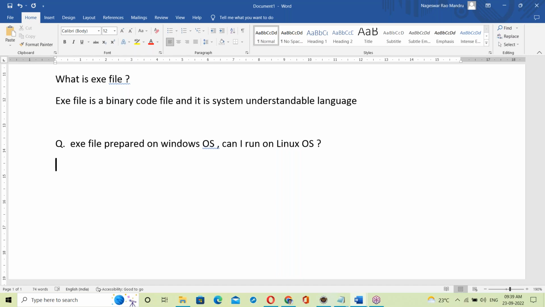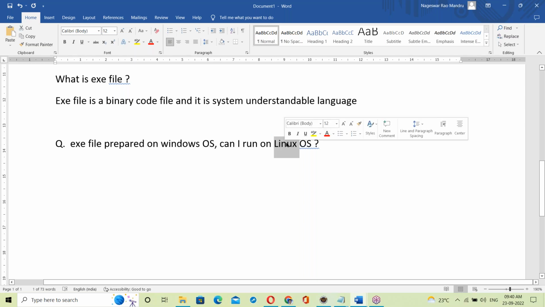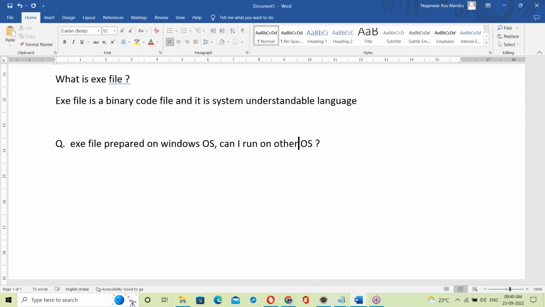An exe file prepared on Windows OS. Here is the question: can I run it on Linux or any other operating system? The answer is: no, we can't run it. The reason?